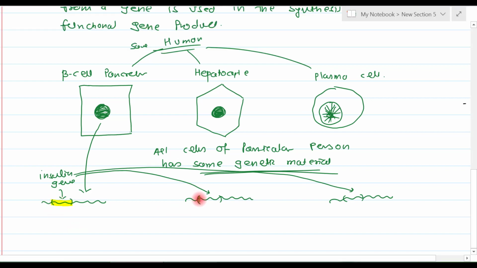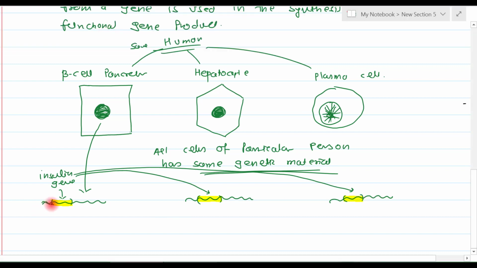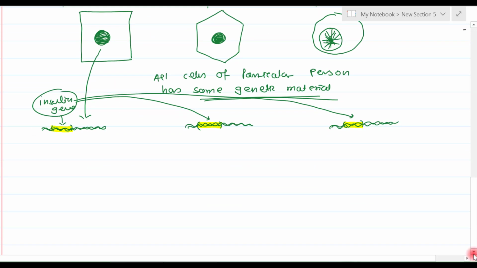This is the insulin gene, this is the insulin gene, this is the insulin gene. Of course, this DNA is double stranded, so I am making it double stranded. In all these cells, as their genome is the same, they all contain the insulin gene. This yellow highlighted part is the insulin gene, and it is present in all these three cells.